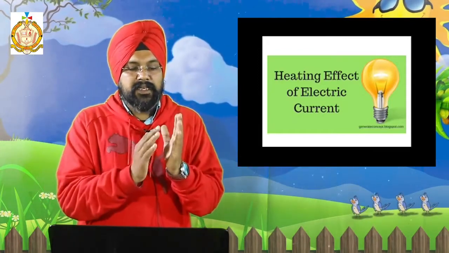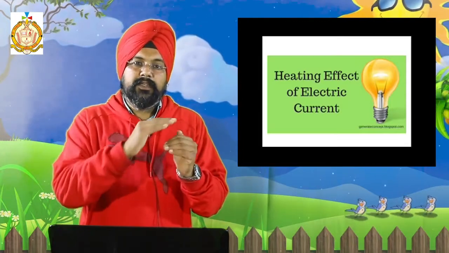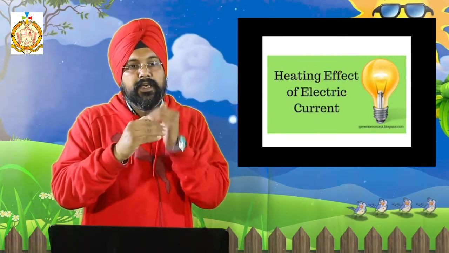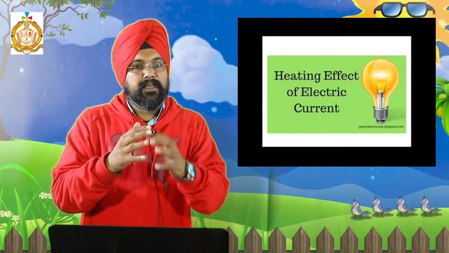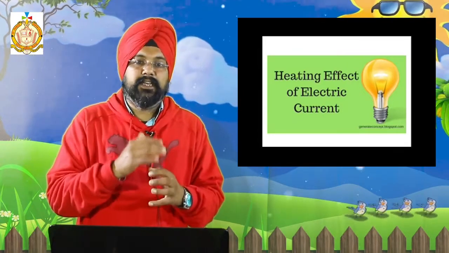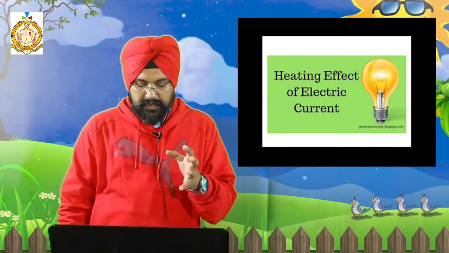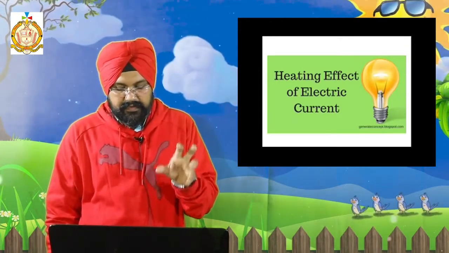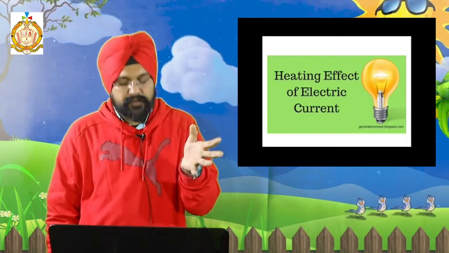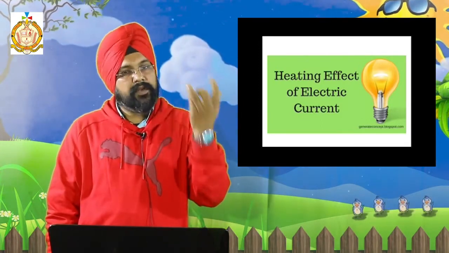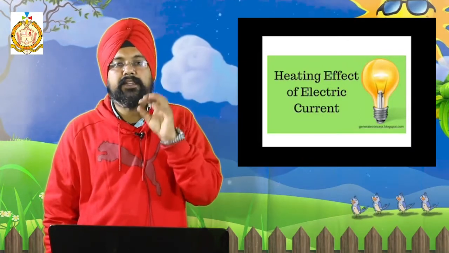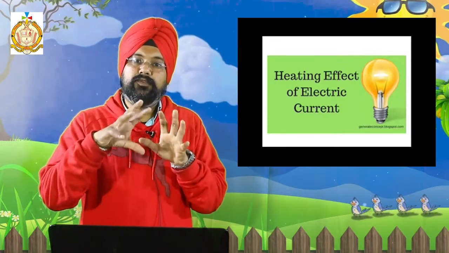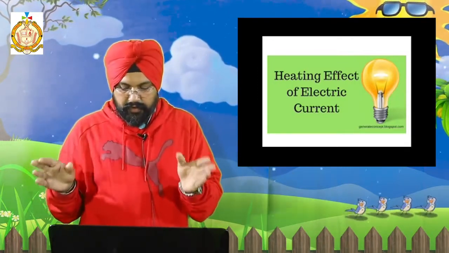In the same way, when the charges flow through the wires, work is done by them against the charges. That is called the heating effect. When electric current passes through a conductor, it is called the heating effect. How? Because free electrons are there. They are supposed to accelerate when they do work. Accelerated means they are supposed to move and get kinetic energy.